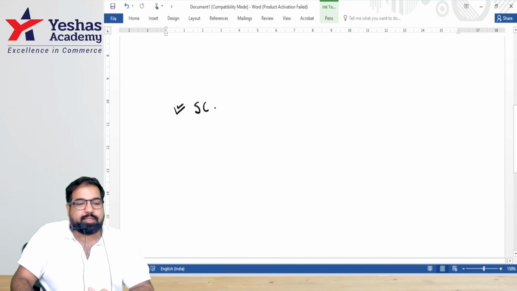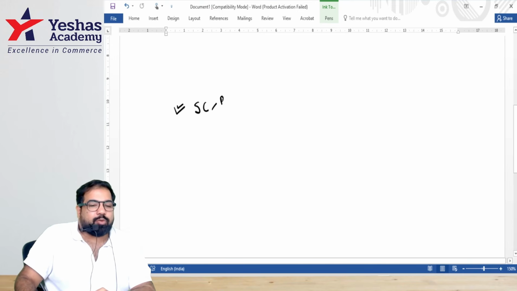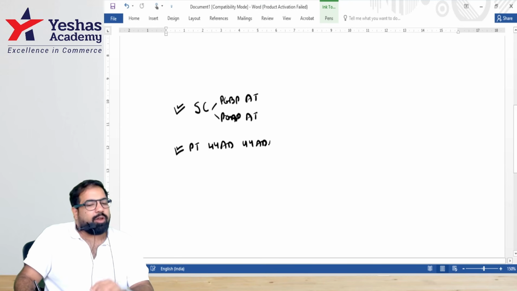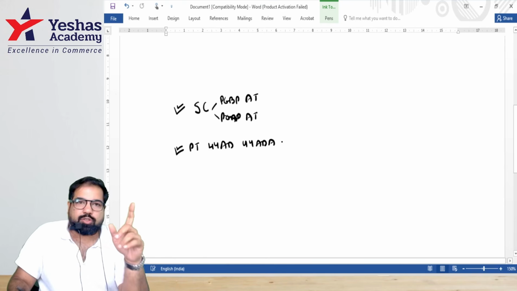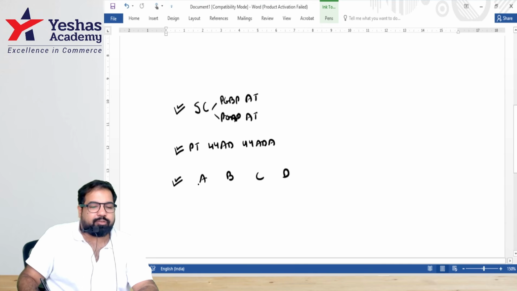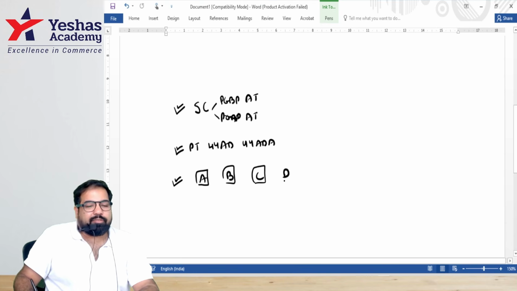If you're a senior citizen, you don't have to pay advance tax unless you have business income. If you don't have PGBP, then you don't have to pay advance tax. Next, if you're in presumptive tax, section 44AD and 44ADA, then you have to pay the advance tax, but only which installment? The last one. Excellent, guys. And if there are four incomes called A, B, C, D: A for sale of shares, B for new business, C for lottery, and D for dividend.